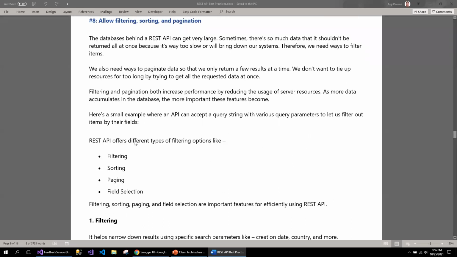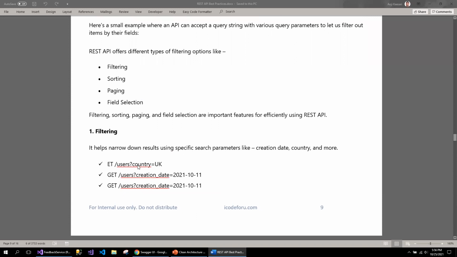So in this case, these are the different options you can use. REST API offers different types of filtering options, for example, filtering, sorting, pagination, and field selection. In the case of filtering, you can use, say, country equal to UK. Inside the repository, you will be applying the where condition to filter the data, making sure that you are following SQL injection protection patterns in this particular case, and then fetching the data. That's how you can be filtering.